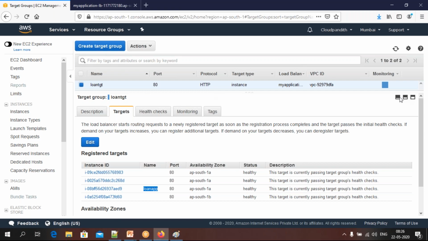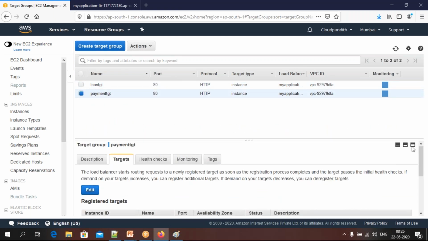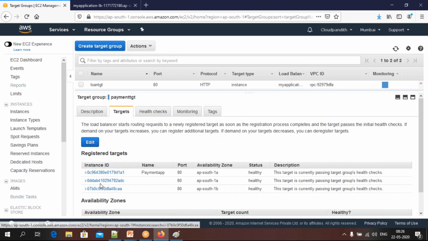Okay, next. Come down. Uncheck this, select payment TGD. Go here and check how many you have now. 2 launched from auto scaling and 1 we registered manually. But this particular instance you can unregister at any point in time. That is up to you.